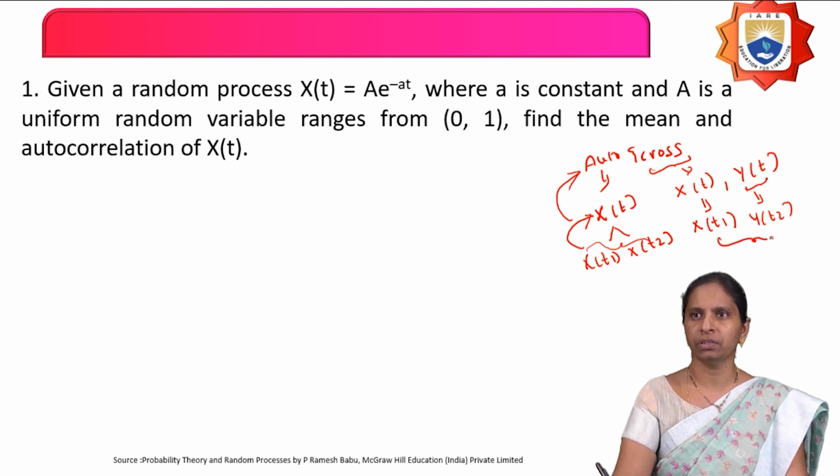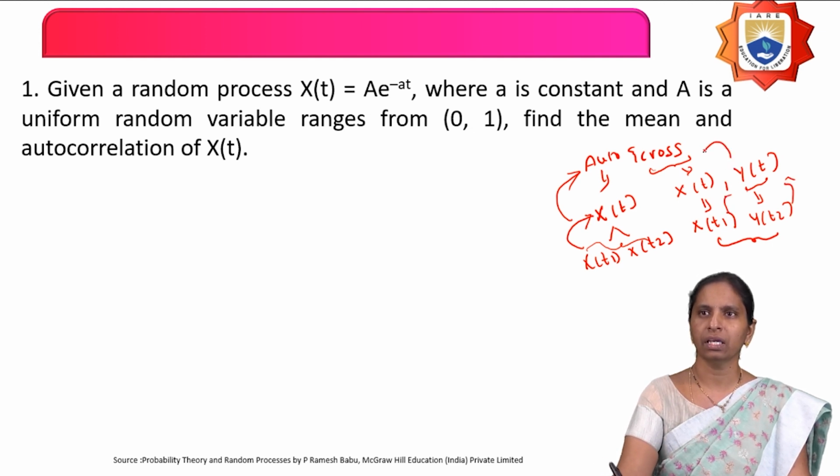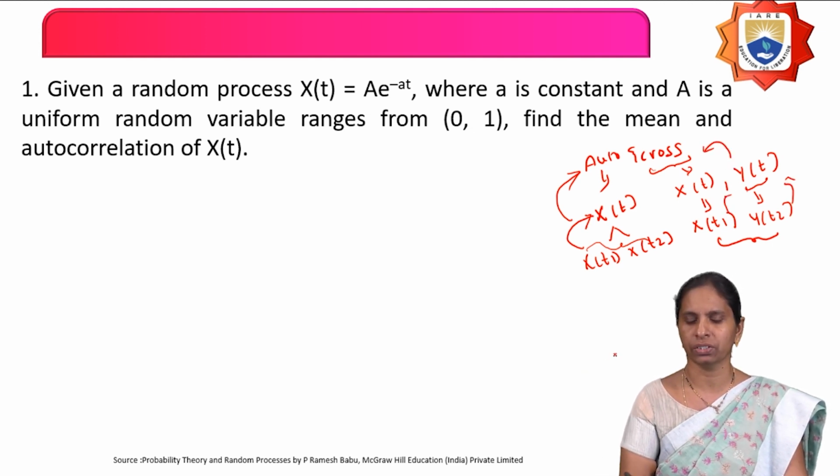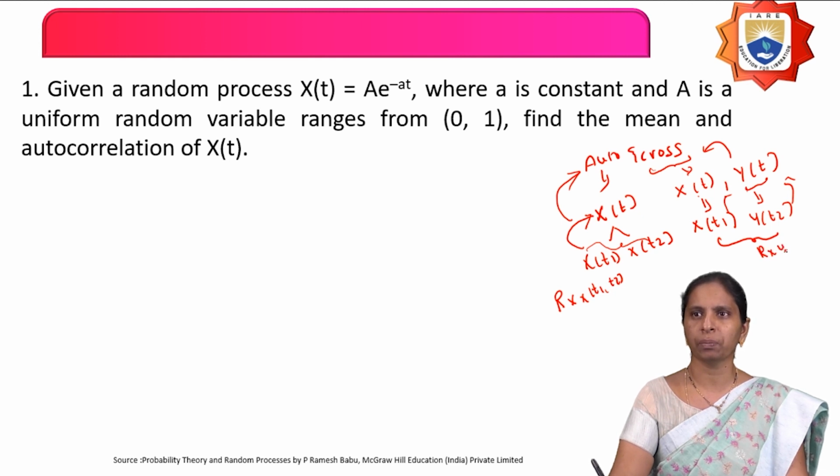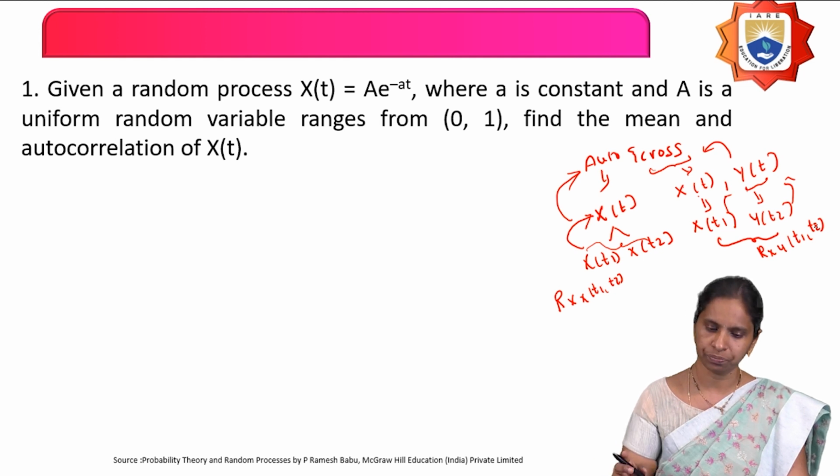Measuring the similarity between these two random variables, which are defined on two different random processes, is called cross correlation. The autocorrelation is represented by Rx of t1 comma t2, whereas the cross correlation between two random processes x of t and y of t is represented by Rxy of t1 comma t2.